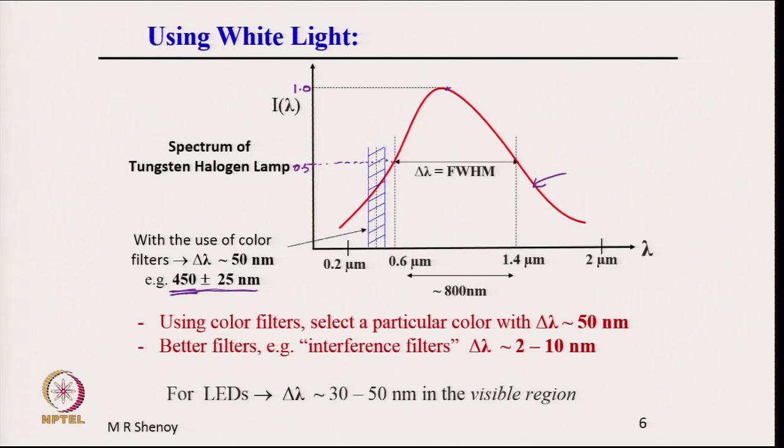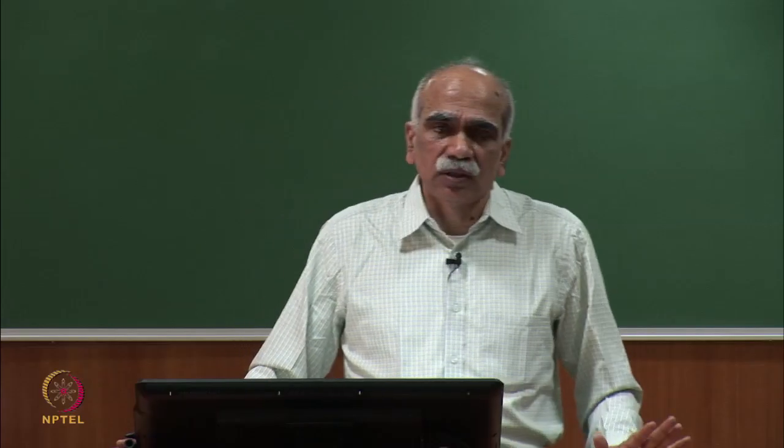In the same spectrum it would look like this, centered around 450 with plus or minus 25 nanometers. The band shown here with the blue line represents the transmission band of a blue filter or blue color paper, and therefore the output would look blue, as all the rest of the colors are blocked.